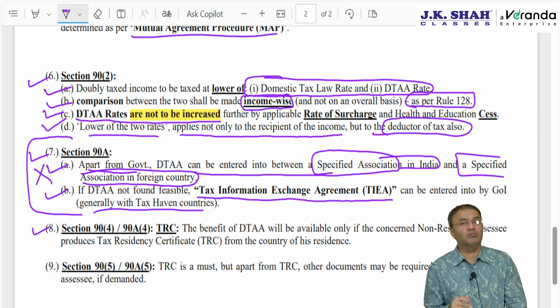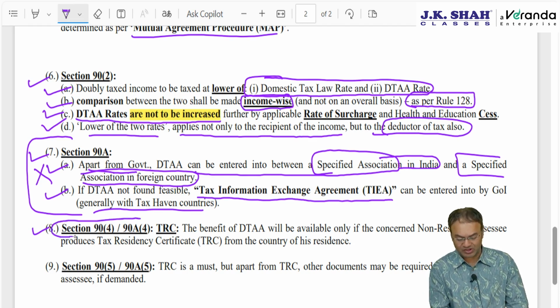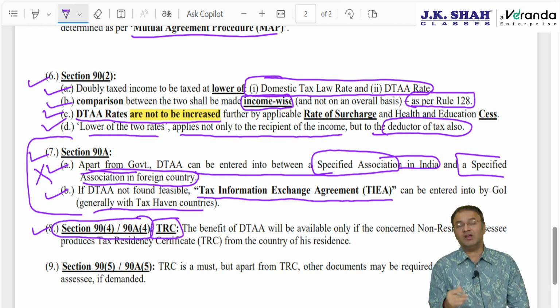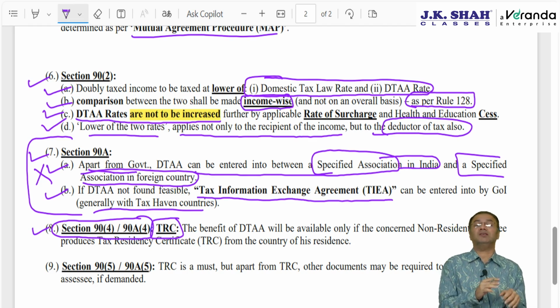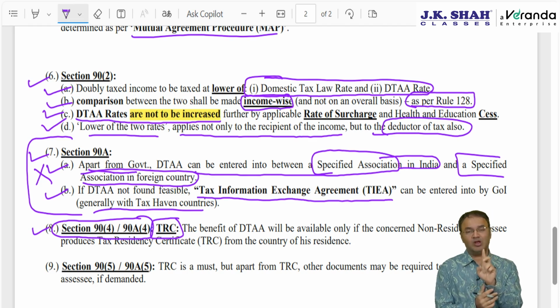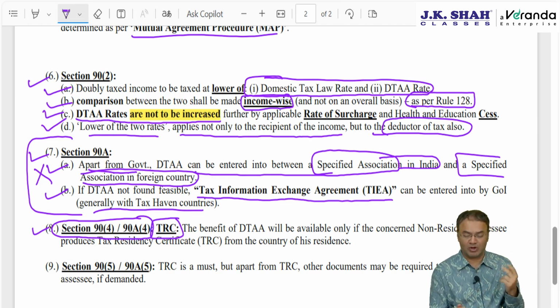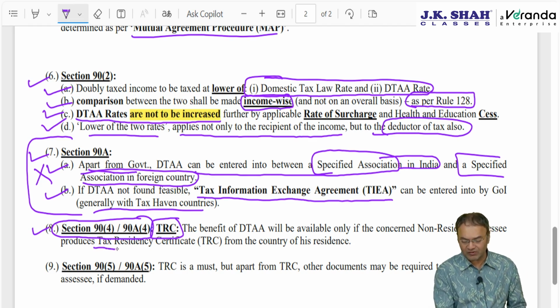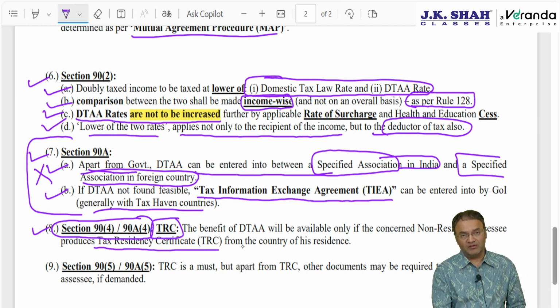Now, Chidambaram ji, before he wound up, made a new rule, 90 subsection 4 and 90A subsection 4. He introduced something called TRC, Tax Residency Certificate, whereby when a person approaches me and says he is resident of Mauritius, I will not totally rely on him. I will tell him to not only show me his passport, but also furnish a certificate from the foreign country, Mauritius, of him being resident of Mauritius. Such a certificate is called TRC. He will have to get it from the country of his residence.